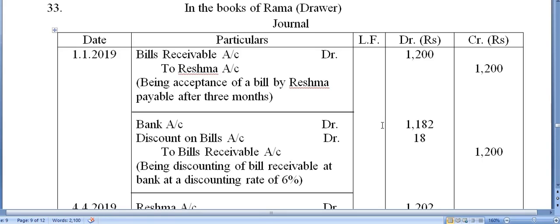This type of discounting we have done before also, in question number 24. Questions 24 and 33 are quite similar, but in question 33 there is a difference, and that difference is the noting charges. In question 24, there are no noting charges. I believe when you are solving the questions, you are trying to draw the inference, the relationship among the questions.